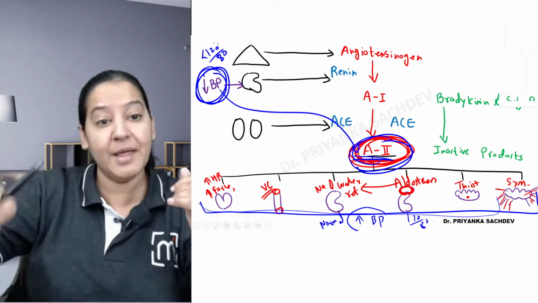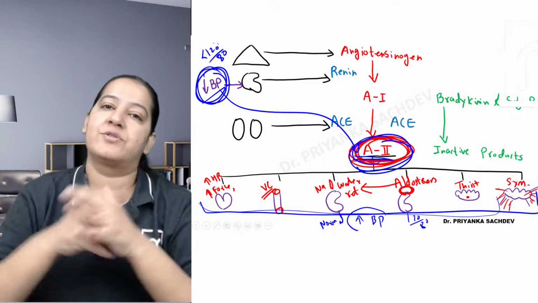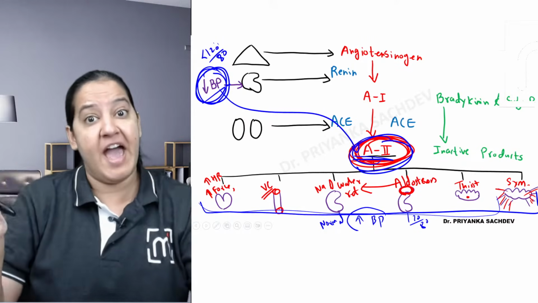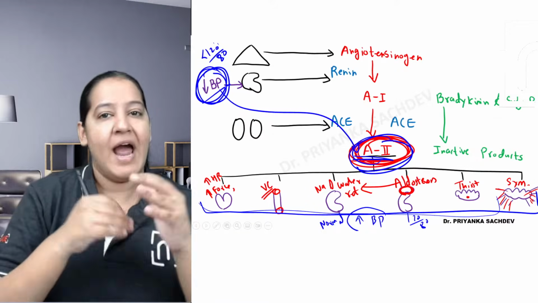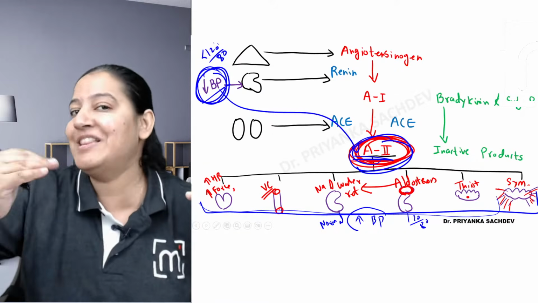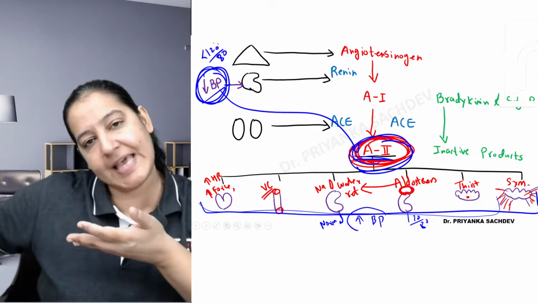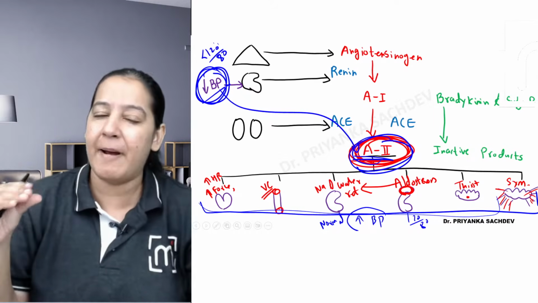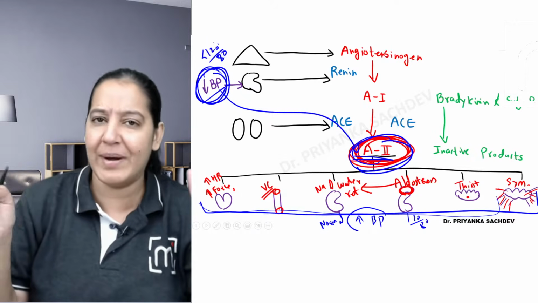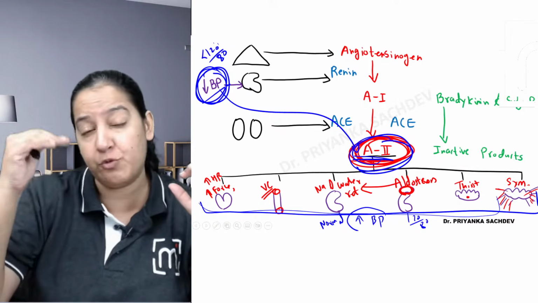Now whenever again the person has a fall in blood pressure, the same story is repeated. Every time we have a fall in blood pressure, the story is repeated. And after acting on the six organs, maintaining the blood pressure at 120 by 80, it is excreted out of the body. That's why our blood pressure is always maintained. Plus minus 10-20 chalta hai, but always it is maintained at 120 by 80.